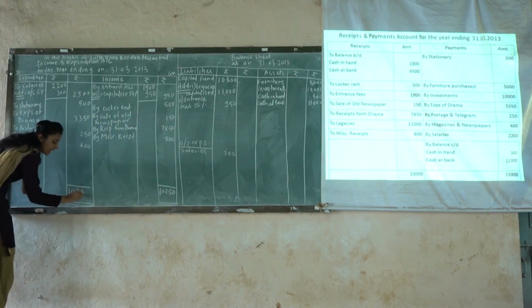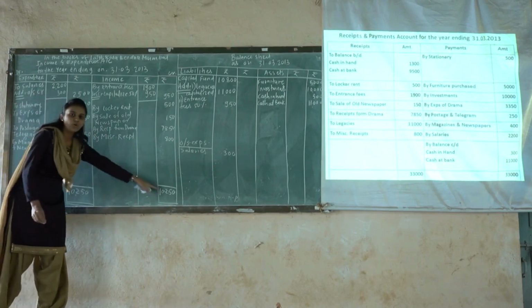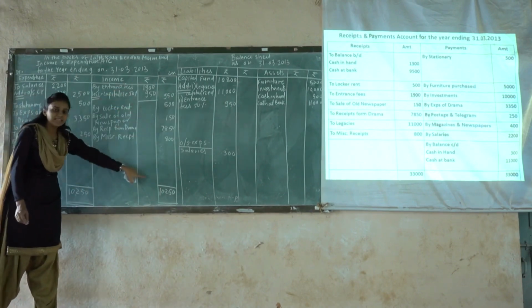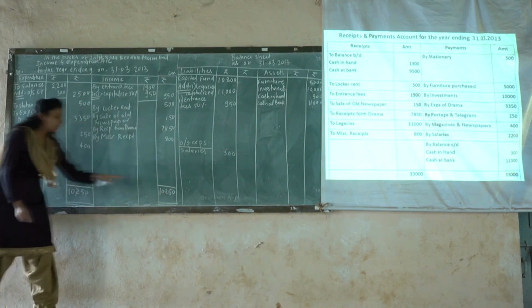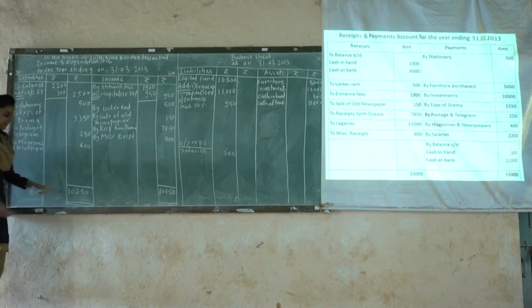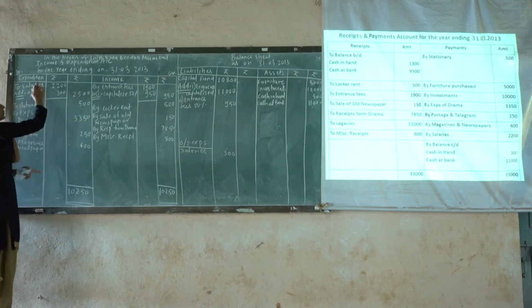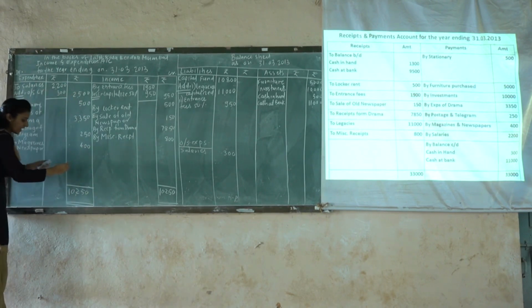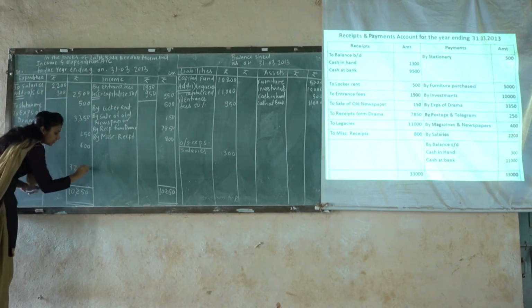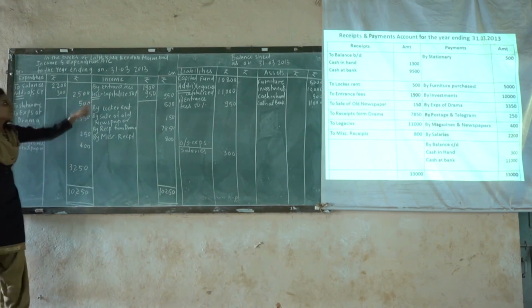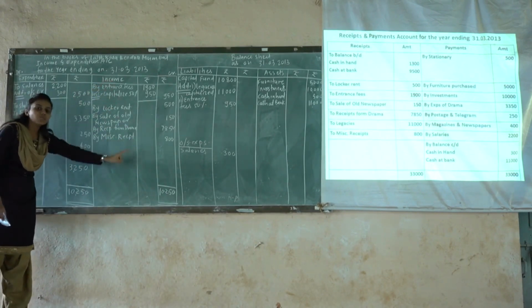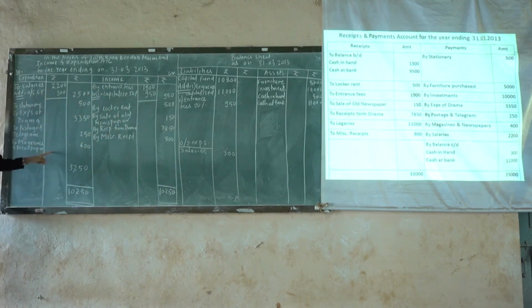Because the column with the greatest amount is the amount that goes into both totals, and the income side total is greater, 10,250. So we will take this same total on the expenditure side as well. Now from this total you have to deduct all the remaining items of expenditure, and after deducting we get the amount remaining here, 3,250. What does it indicate? That income, meaning the receiving amount, is more than the expenditure, meaning the spending amount. That means your income is more than your expenses, so even after paying all expenses, income remains with you.